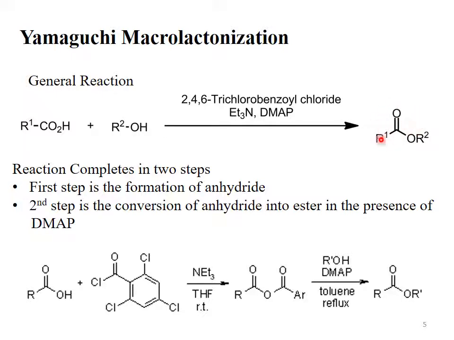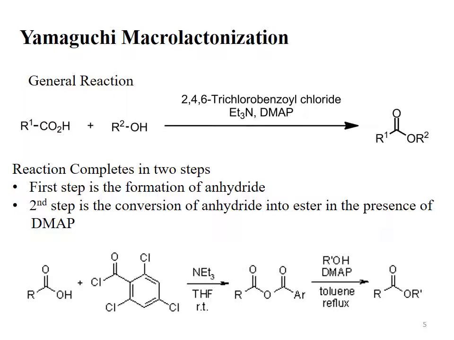One mole of carboxylic acid will react with one mole of alcohol in the presence of 2,4,6-trichlorobenzoyl chloride, triethylamine, and dimethylaminopyridine and produce one mole of ester. One mole of ester is obtained when only simple carboxylic acids are used as a substrate. The reaction completes in 2 steps.